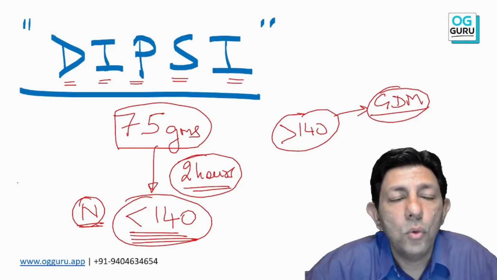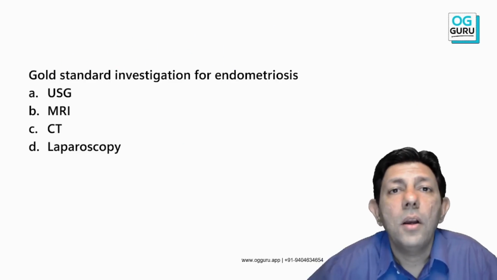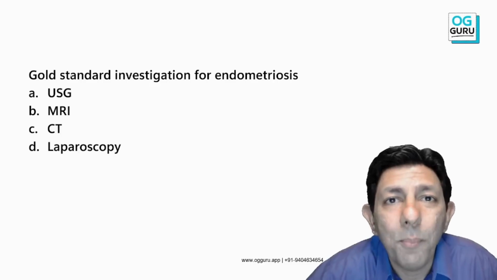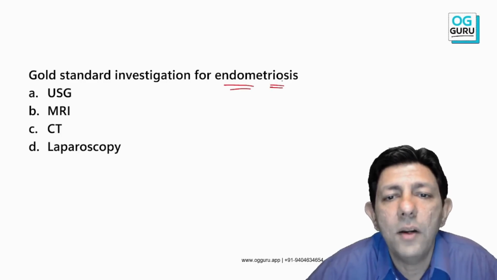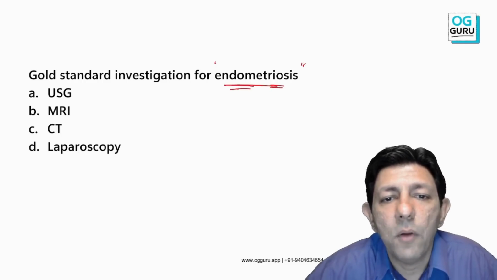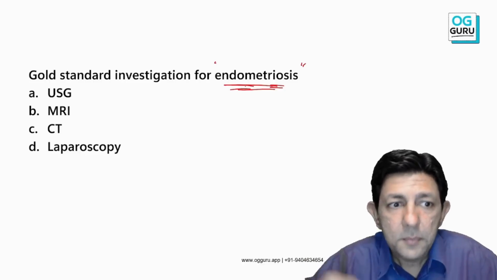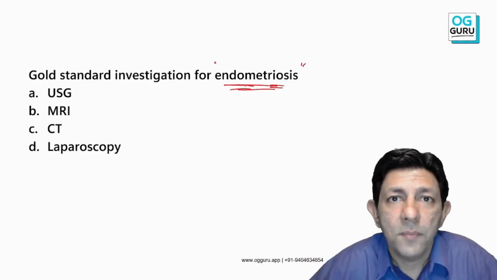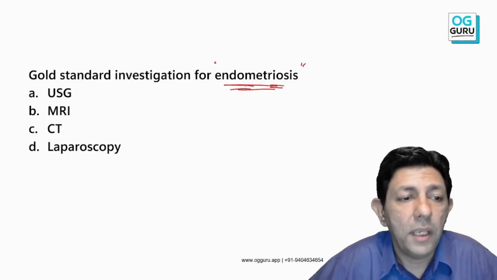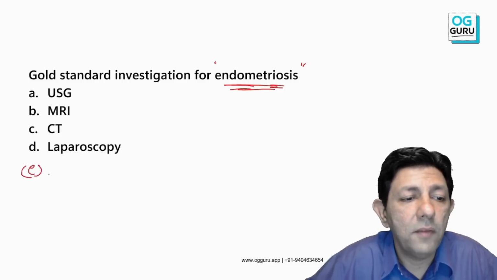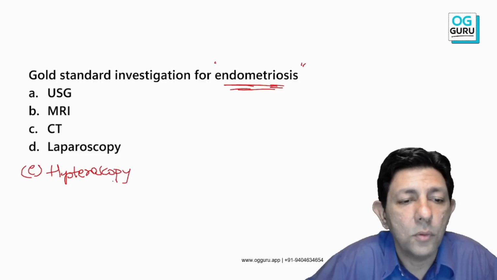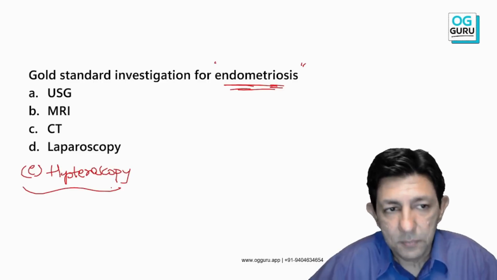Moving on to the next MCQ. Gold standard or best investigation for endometriosis is. Now, endometriosis is presence of endometrium outside the uterus. Okay, it is outside the uterus. To confuse you, they might give you one more option, hysteroscopy also. Now tell me the answer.